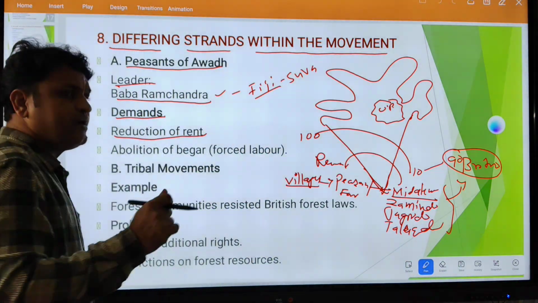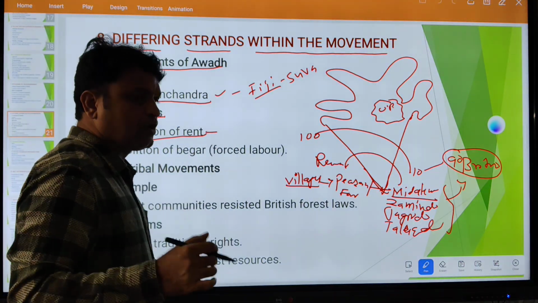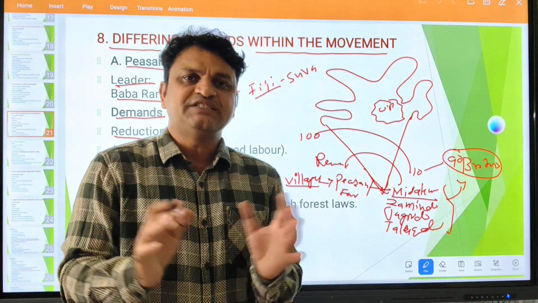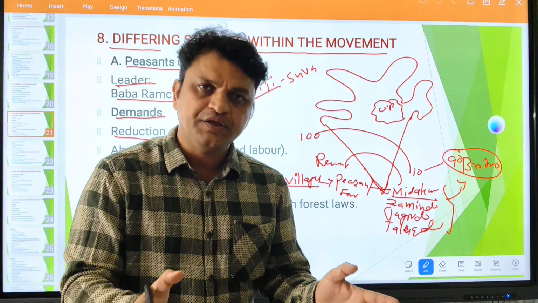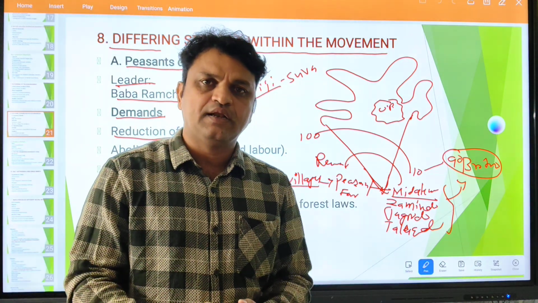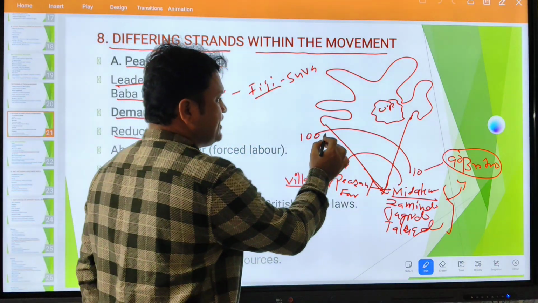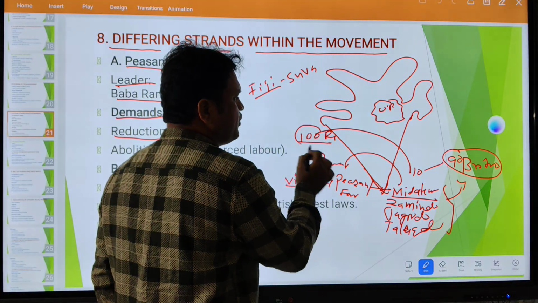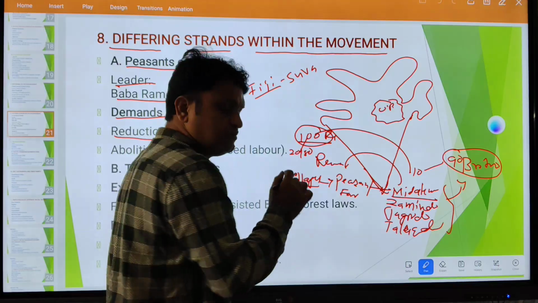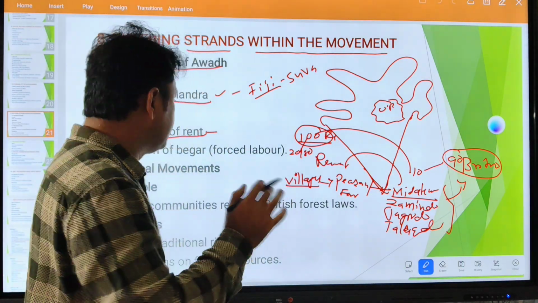So what is the main demand of the peasants of Awadh? A reduction of the rent, because there was a crop failure, a drought condition, lack of rainfall, and there was not much yield or production in their agricultural fields. As a result, the peasants came together and demanded a reduction of the rent. For example, one farmer is paying 100 rupees, and now they are demanding to reduce it to 20 rupees or 50 rupees. Make it less compared with the fixed amount. That was the main intention.